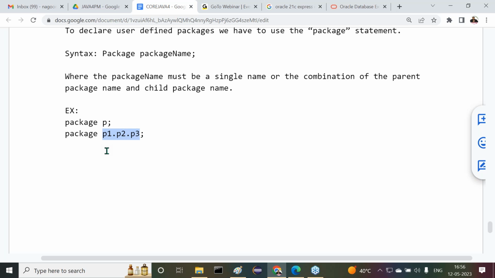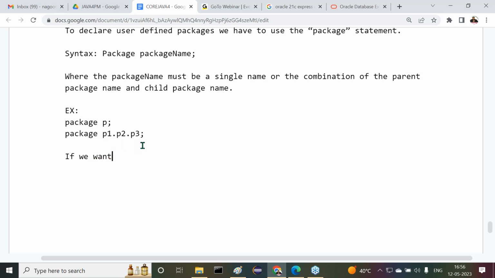First of all, the P1 folder will be created. Inside the P1 folder, the P2 folder will be created. Inside the P2 folder, the P3 folder is created. Inside this P3 folder, a number of dot class files exist. Okay, now this is how we can understand the package content. Okay, fine. Next one, listen carefully.